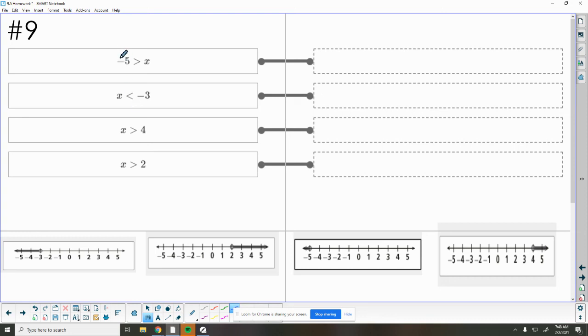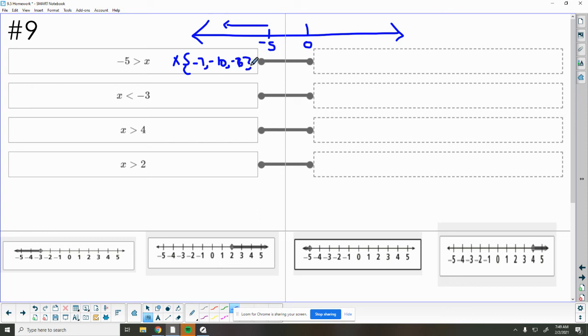Here we have -5 is greater than X. I want you to think about a few things that X could equal. So X is less than -5. On our number line here, here's 0, here's -5. We want things that are less than -5. So I could say -7. I could say -10 is less than -5.